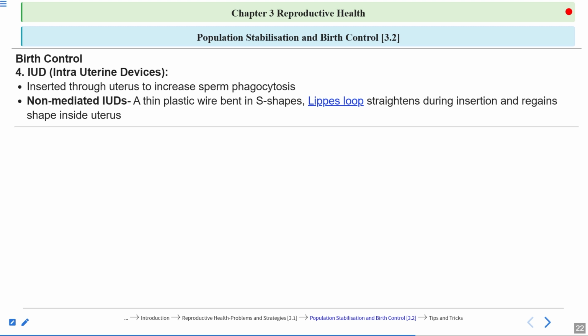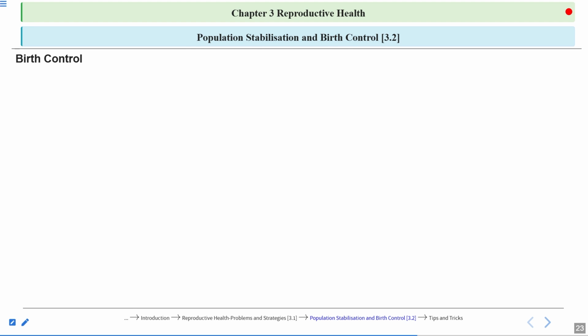So these IUDs are of the following types. First one is the non-medicated IUDs. These non-medicated IUDs don't consist of any hormone or medicines. Example is Lippes loop. Lippes loop is a thin plastic wire bent in S shape. Clear? That straightens during the insertion because these IUDs are inserted into the uterus, and then they regain their shape inside the uterus. So Lippes loop is an example of non-medicated IUDs. Question can come from here.